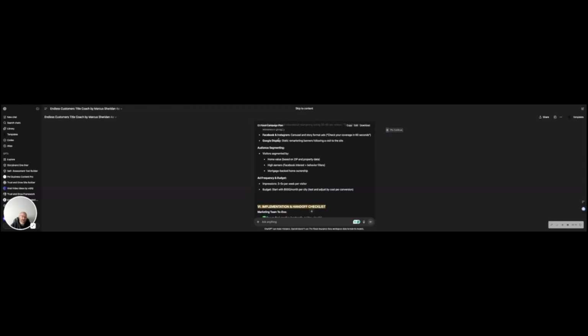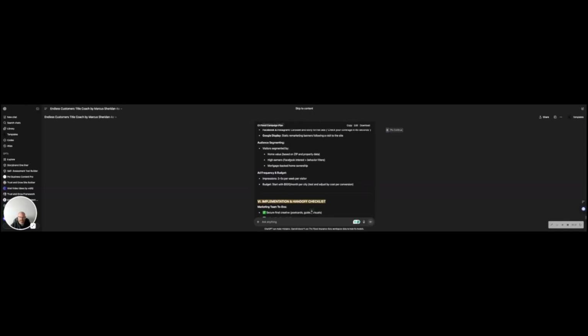Now, the Google here is probably going to be the most expensive one because of just cost per click. But then we could have them segmented by home value based on how they fill a form out.